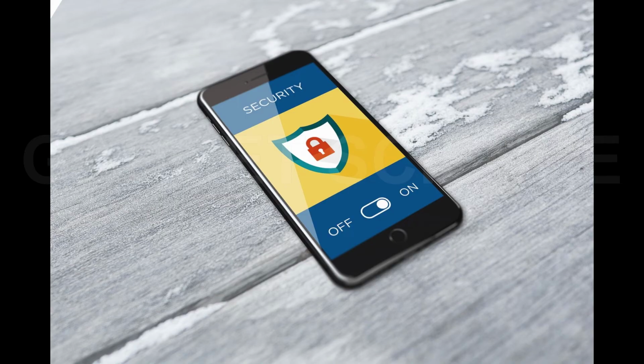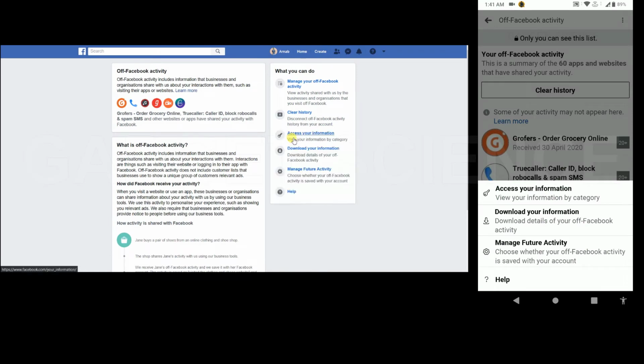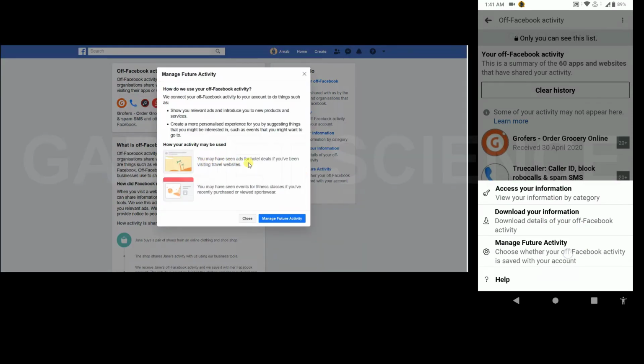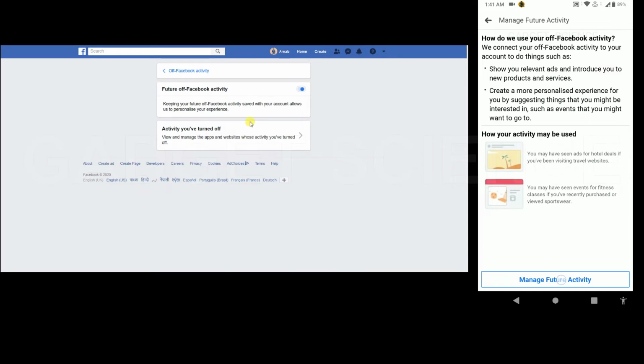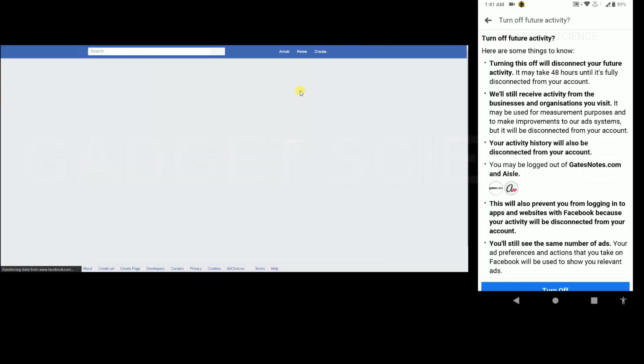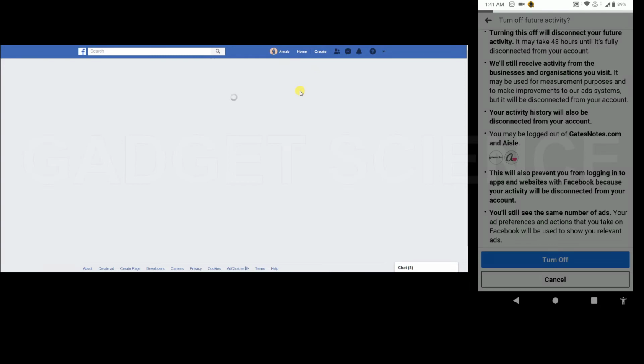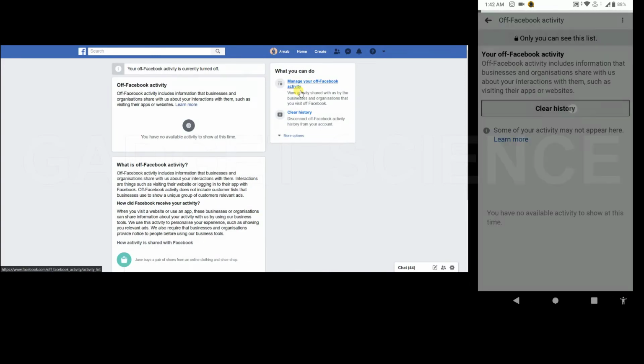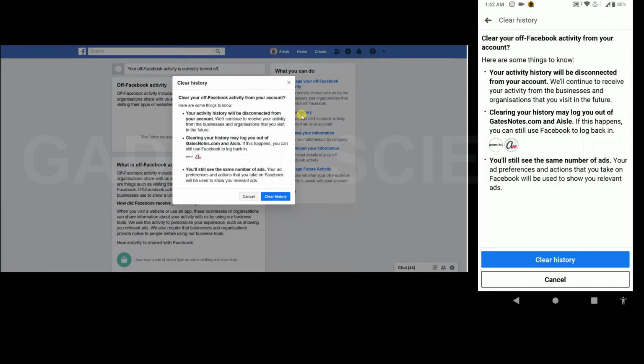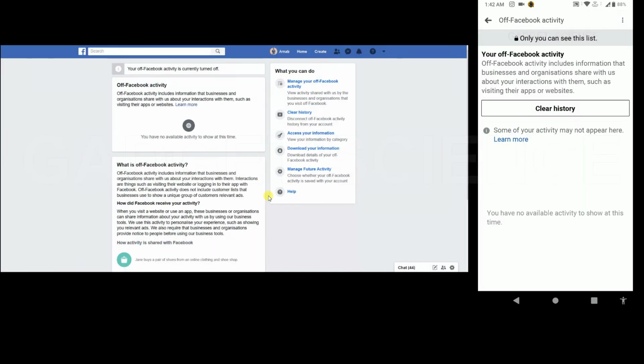Now, if you want to stop sharing this activity data with Facebook, then turn off Off Facebook Activity data collection and then clear the history of these things. To do so, go to Manage Future Activity. Again, tap or click on Manage Future Activity. Now turn off Future Off Facebook Activity. Go back to the previous page. Click on Clear History. Again, tap or click on Clear History. After all this, according to Facebook, they won't be able to track these activities.